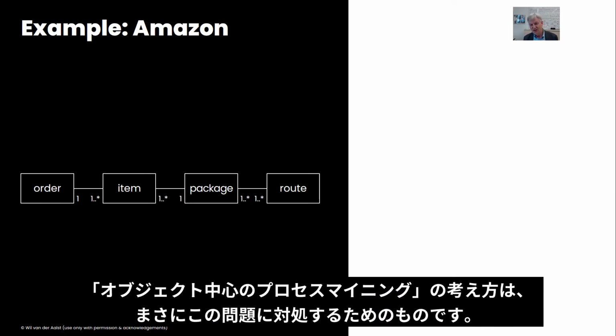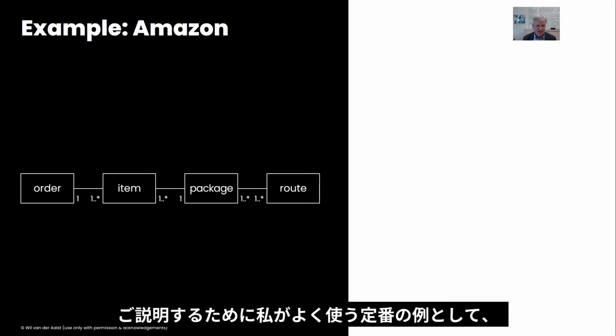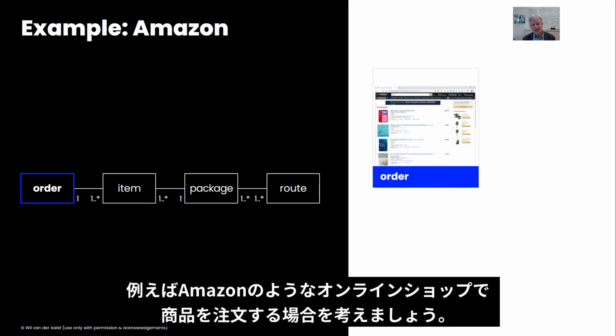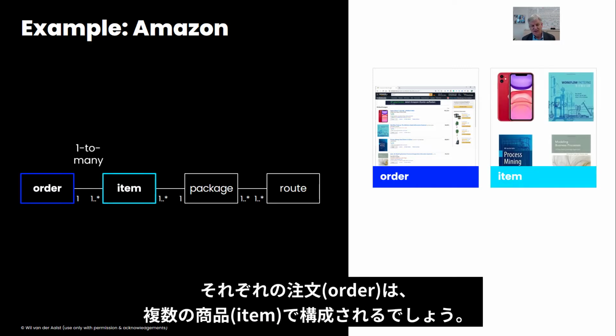So the idea of object-centric process mining is to address exactly this problem, going from two dimensions to three dimensions. A standard example that I often use to introduce this is ordering items from an online shop, for example Amazon. Every order can consist of multiple items.